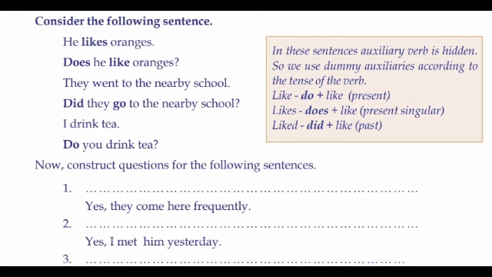Then, they went to the nearby school. Here went is the past tense of go. So past tense means use did. Did they go to the nearby school? If we use did, then we don't want to change the tense of the verb again. So V1 form, go. Then, I drink tea. Here drink is in V1 form. Then use do. Do you drink tea?